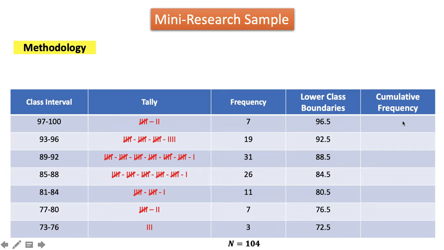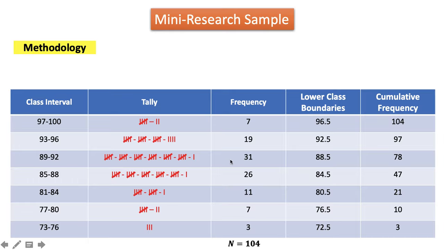Now for the cumulative frequency, we'll just focus on the frequency, and we'll start from the smallest, and that is 3. Then keep on adding the next frequency. So 3 plus 7 is 10, 10 plus 11 is 21, 21 plus 26 is 47, 47 plus 31 is 78, 78 plus 19 is 97, 97 plus 7 is 104. So the highest cumulative frequency, again, must be equal to our number of participants.